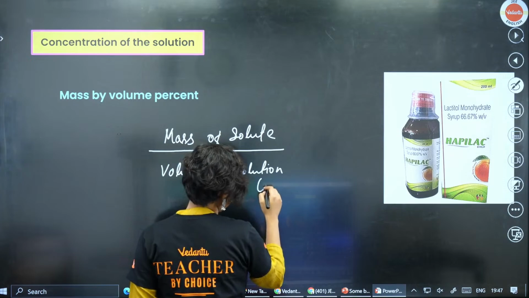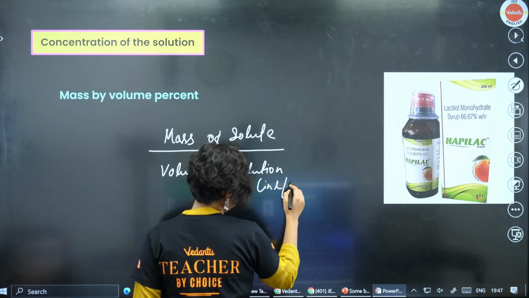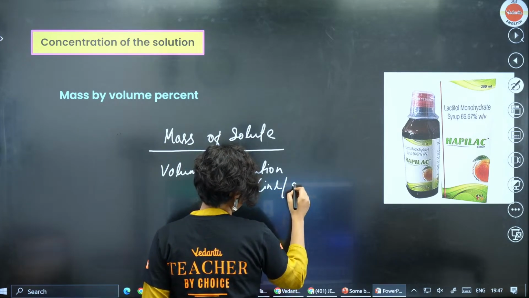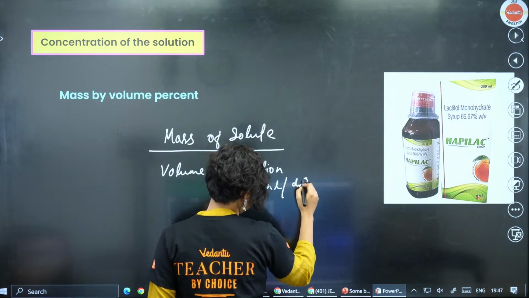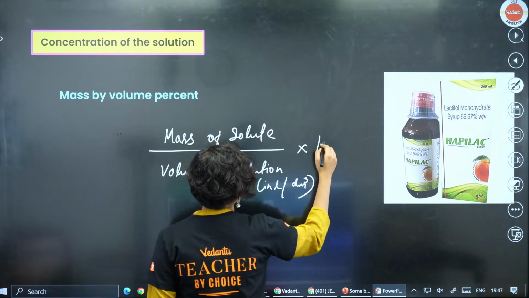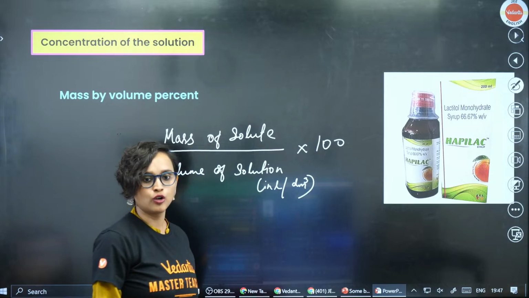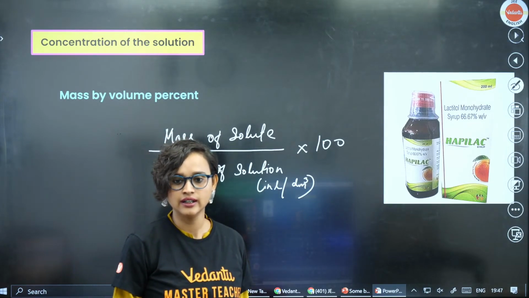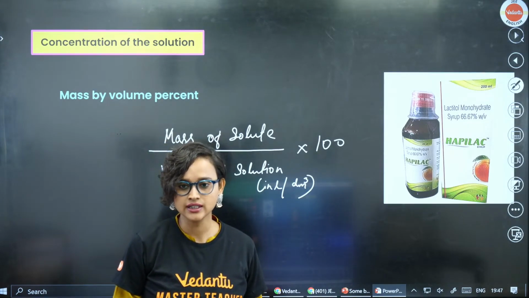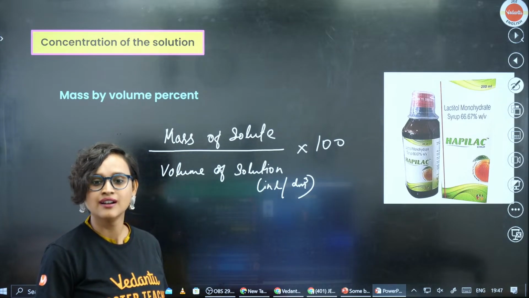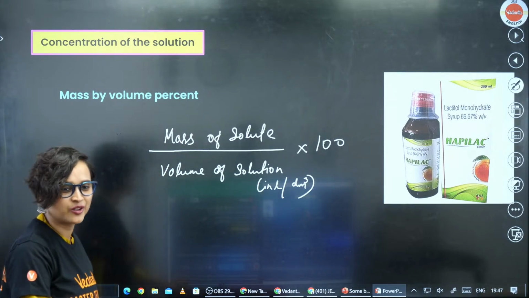This you take it in liter or in dm³, multiplied with 100. Okay, all right. Chalo.